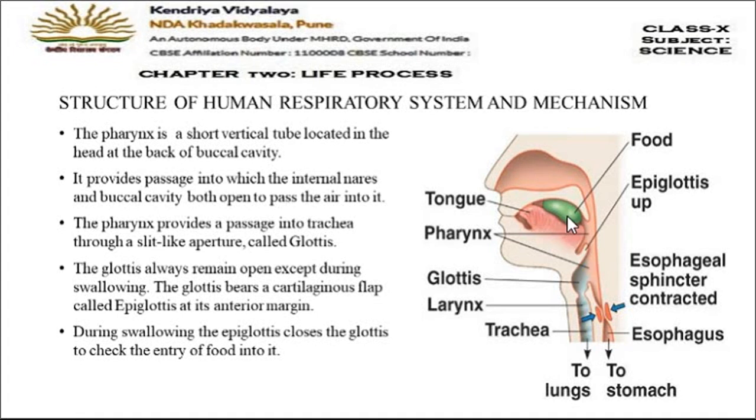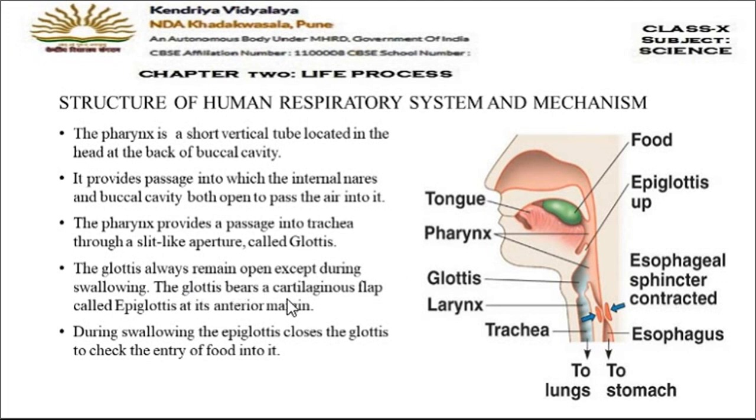So during swallowing, this epiglottis, a flap made up of membrane, covers the glottis and the trachea gets covered so that the food cannot enter it. So the glottis always remains open except during swallowing. At the time of swallowing, the glottis gets covered with the help of the epiglottis.